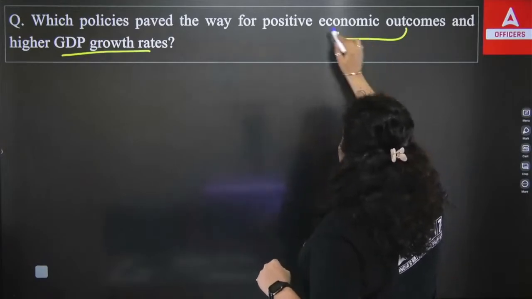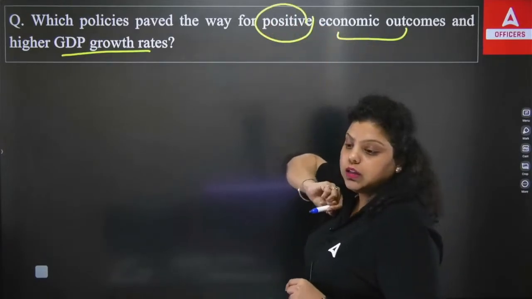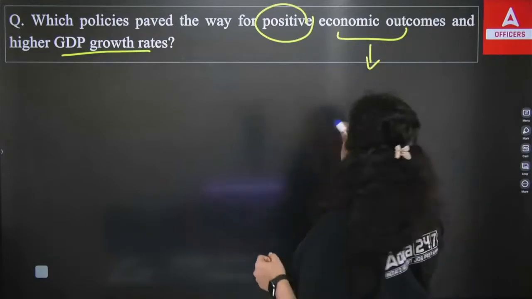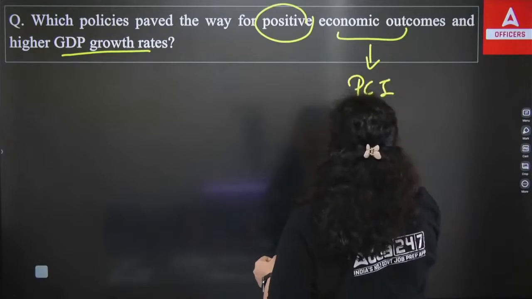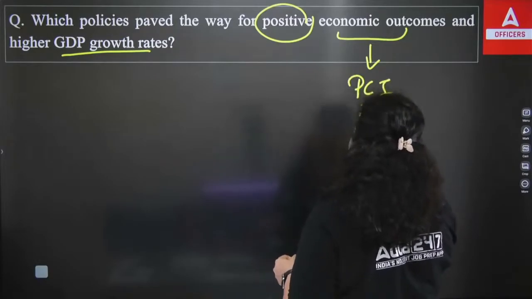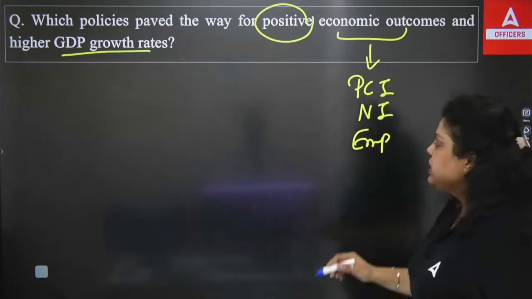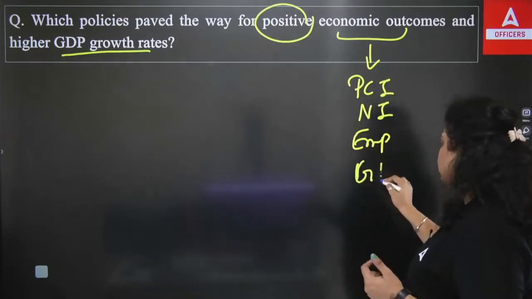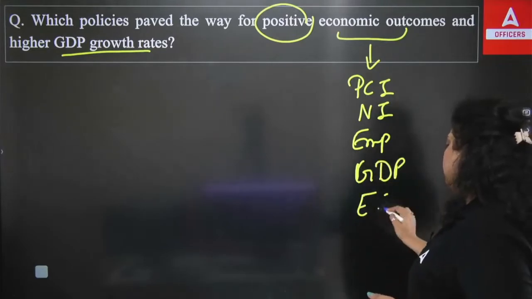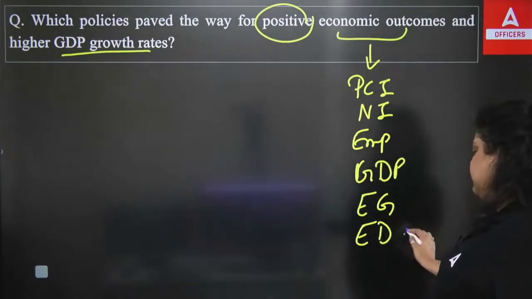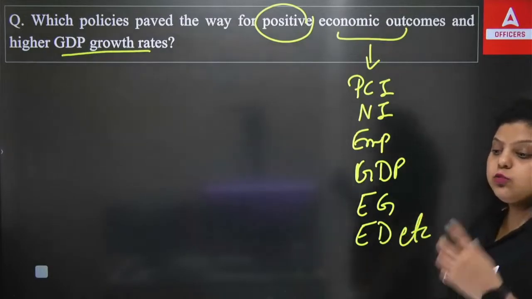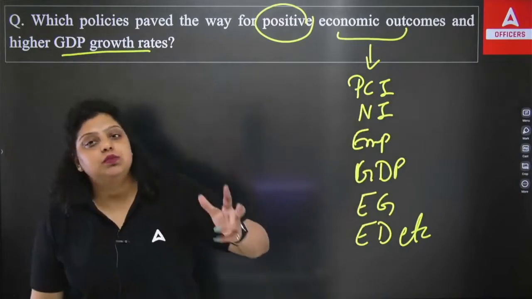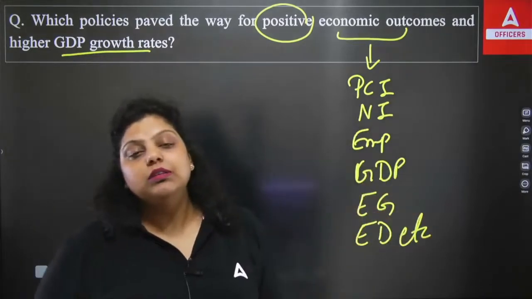So the positive economic outcome means what? The positive economic outcomes talk about the positive economic indicators. It can be your per capita income, it can be your national income, it can be your employment opportunities, it can be, let's say for example, GDP growth, it can be economic growth, it can be economic development, etc. So all the economic indicators which represent how the economy is performing, and the economy performing well is a positive sign, that is known as the positive economic outcomes.